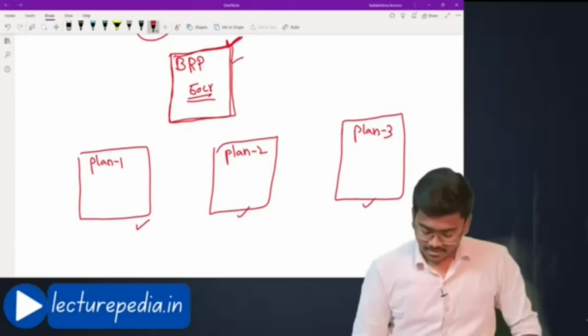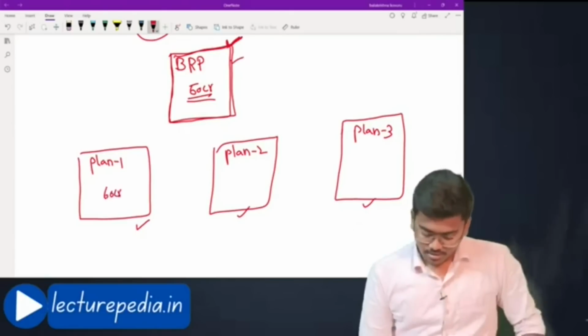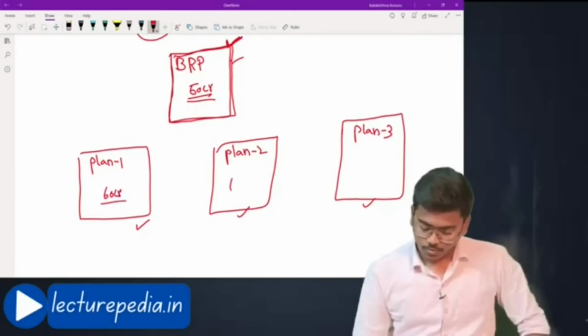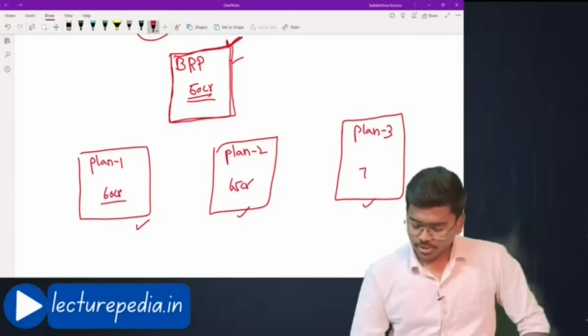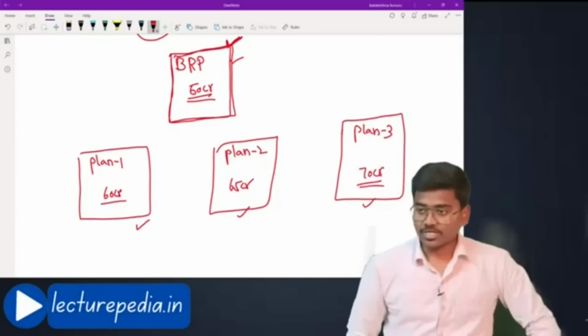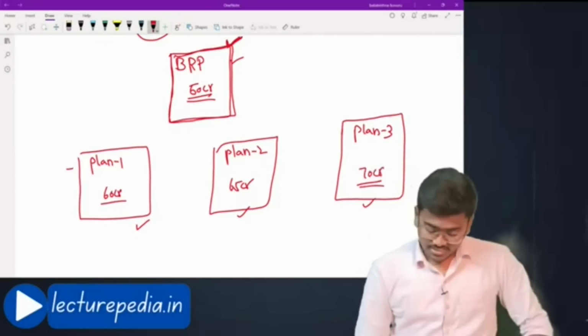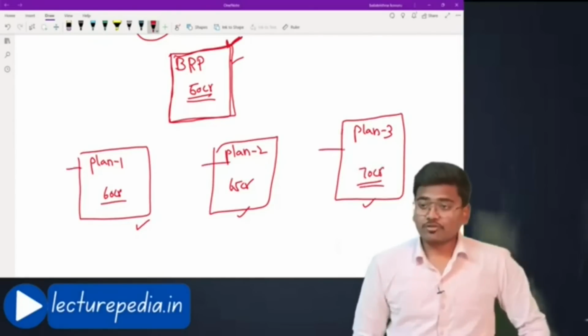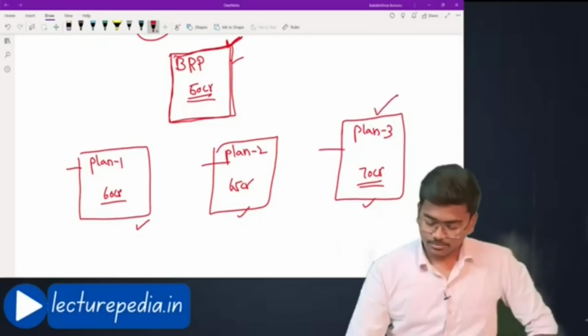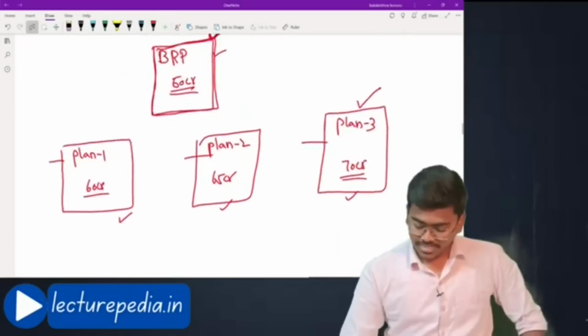Let's say plan 1 said that we'll give 60 crores, plan 2 65 crores, plan 3 70 crores. Like this they have submitted. Now from these 3 plans, the committee of creditors will select one plan. They will select plan 3. Plan 3 is the winner here.